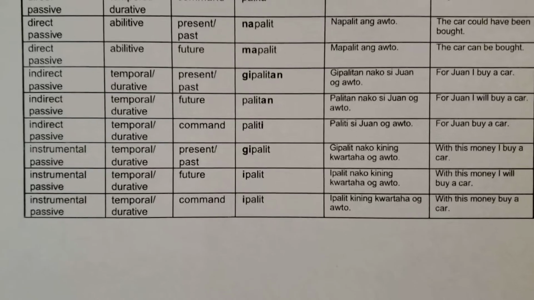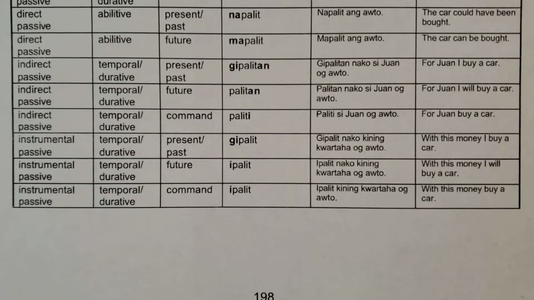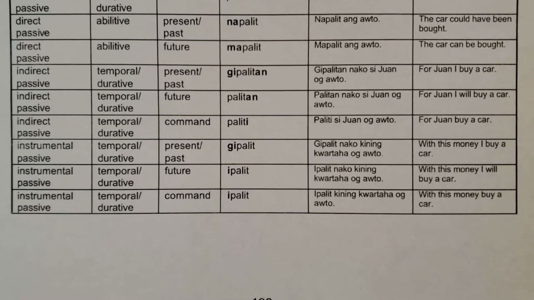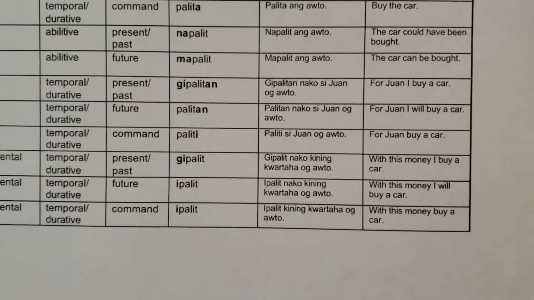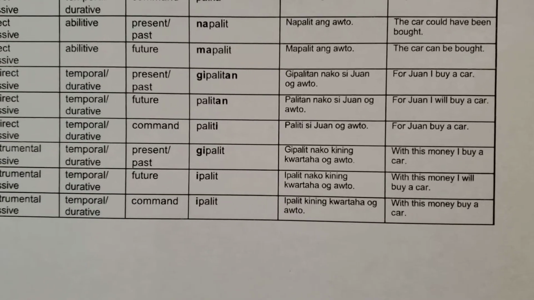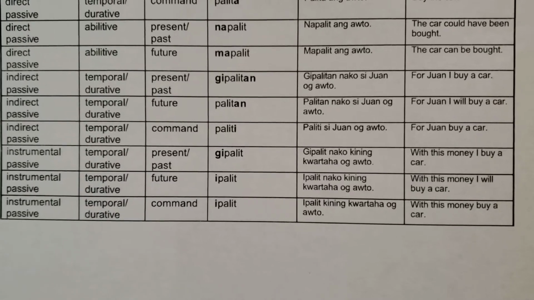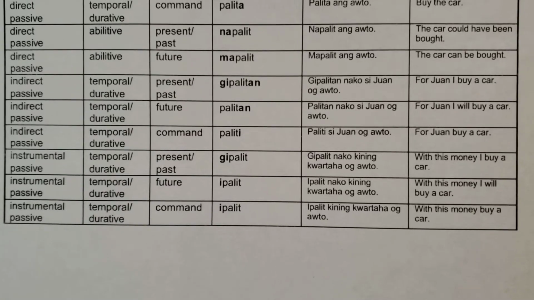And finally, the last voice for the verb palit and the verb give for hatag is the instrumental passive. Past present tense will use gi. The future tense will be the letter I at the beginning, and also it can be used for the command tense. Pronounce ipalit.